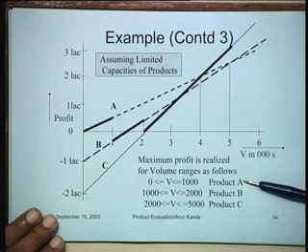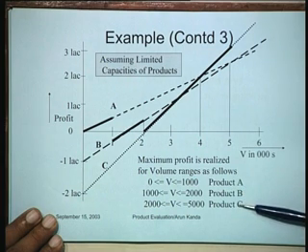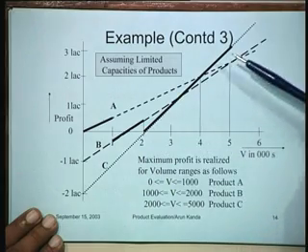This is our optimal situation, that product A lies between 0 to 1000. If you want to, the best is to use option A. Between 1000 and 2000 use product B, and between 2000 to 5000 use product C.